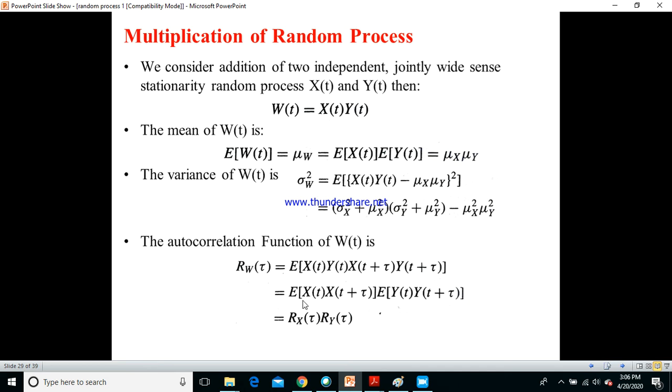Finally, we know that the expectation of x of t into x of t plus tau is nothing but the autocorrelation function of x, which is Rx of tau. Similarly, E of y of t into y of t plus tau is nothing but the autocorrelation function of y. Therefore, Rw of tau would be equal to Rx of tau into Ry of tau. So this is the autocorrelation function that we get when we multiply two different random processes, x of t and y of t.